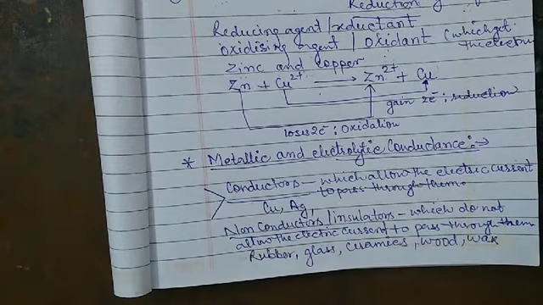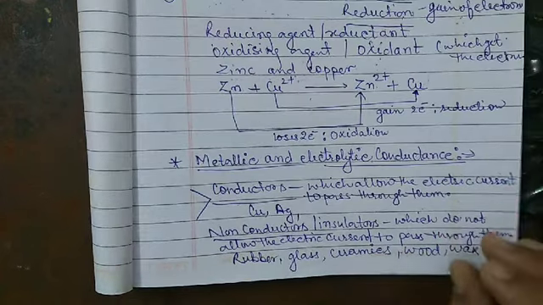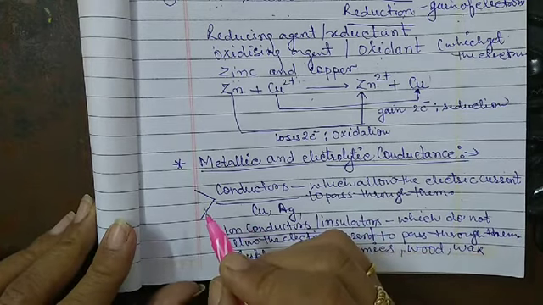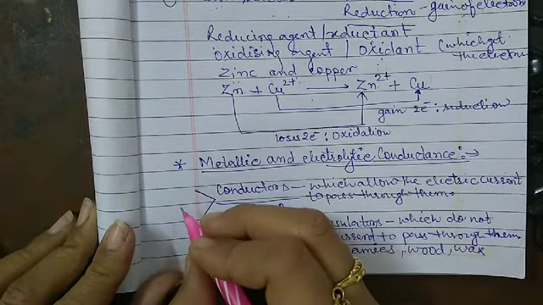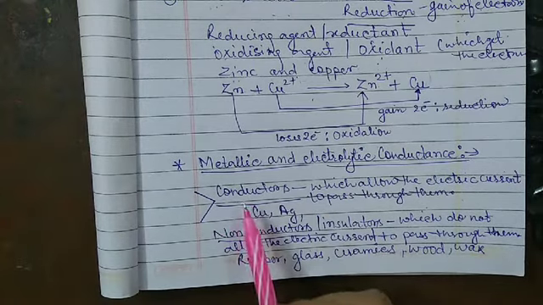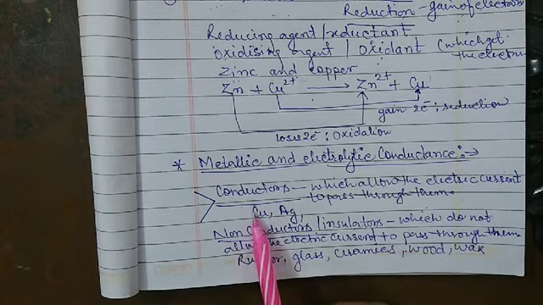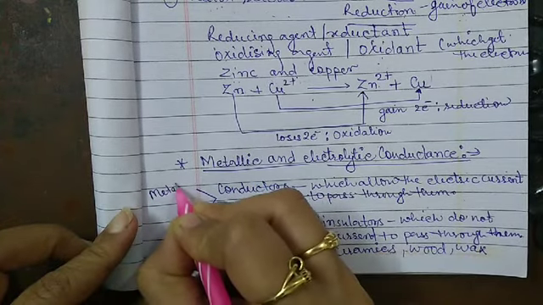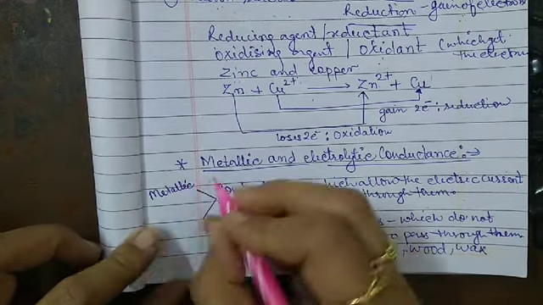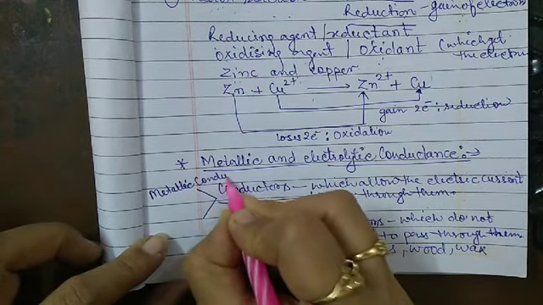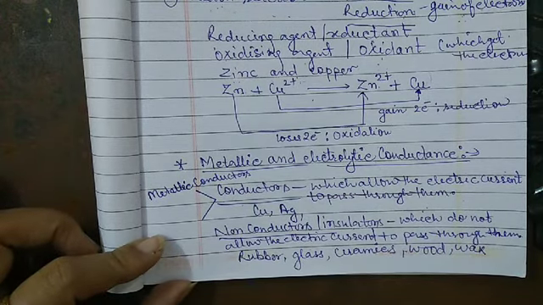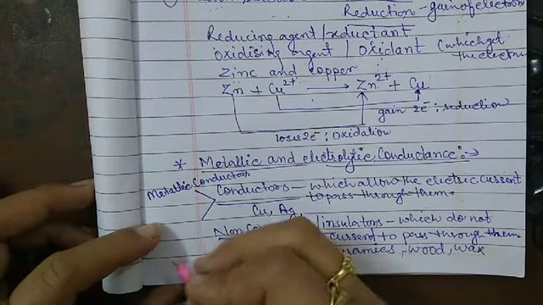Now the next topic is types of conductors. The conductors are broadly classified into two categories. The first one is metallic conductors. Metallic conductors, this is the first category. And the second category is electrolytes.